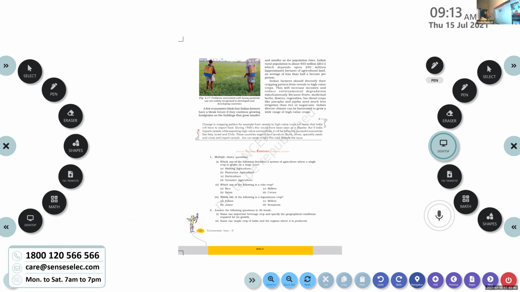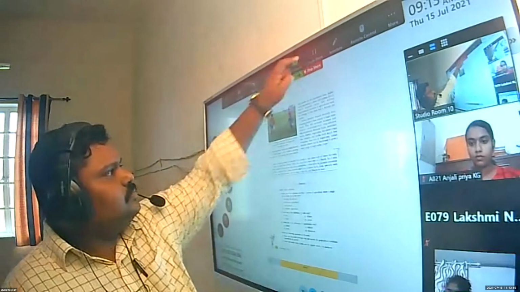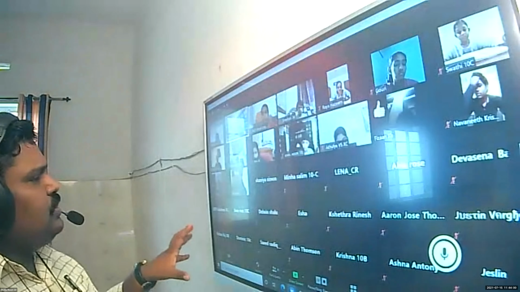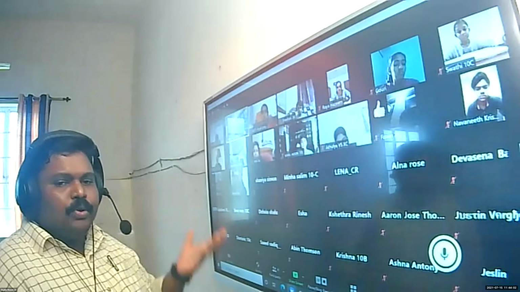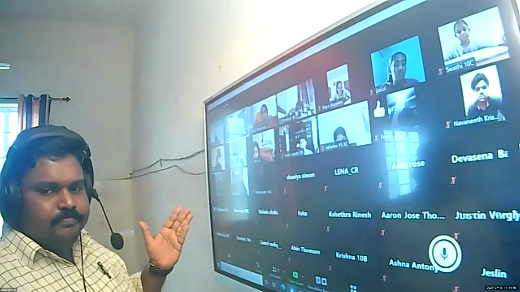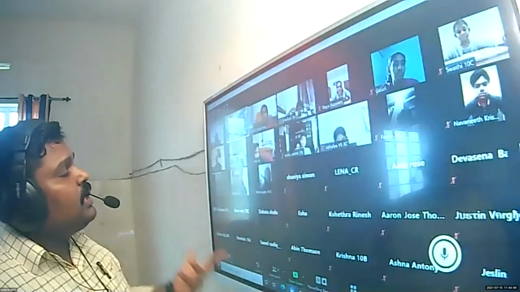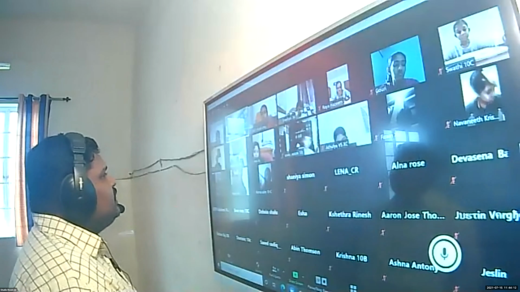Underline that. Indian farmers should diversify their cropping pattern from cereals to high value crops. This will increase income and reduce environmental degradation simultaneously. So the textbook maker is suggesting that Indian farmers should switch the cultivation from food grains to economically valuable products. Are you agreeing with that? They're saying that the farmers should switch their production from wheat and grain, and instead produce economically valuable crops. Are you agreeing with that?